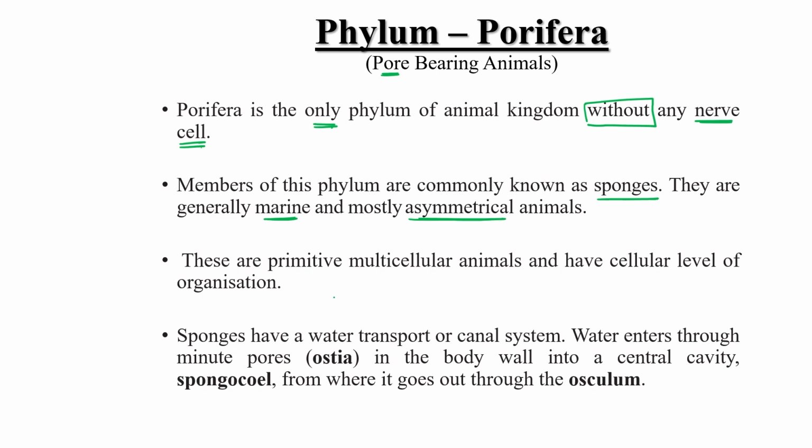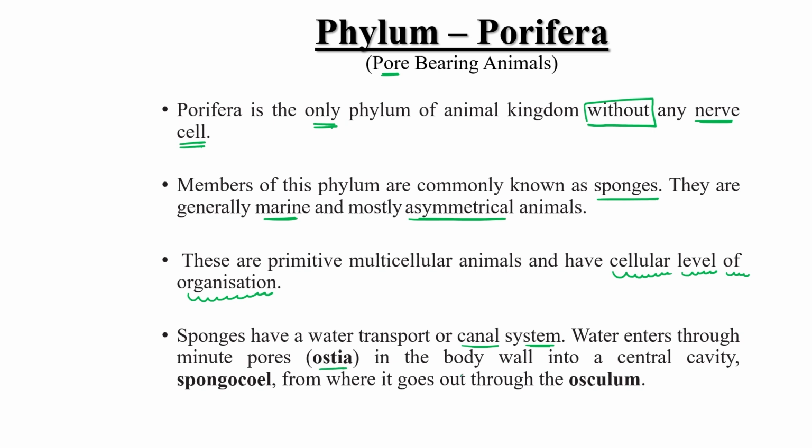They are primarily multicellular animals, with only a cellular level of organization, which we have already discussed. Sponges have a water transport or canal system. Water enters through multiple minute pores present on their outer surface, known as ostia.